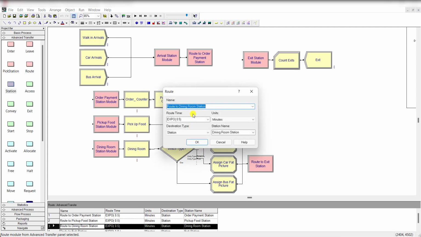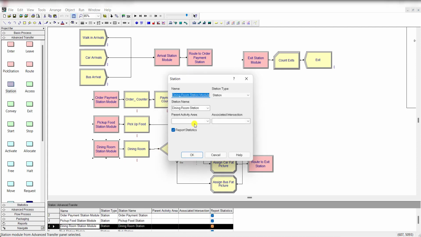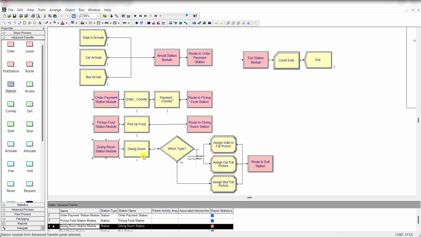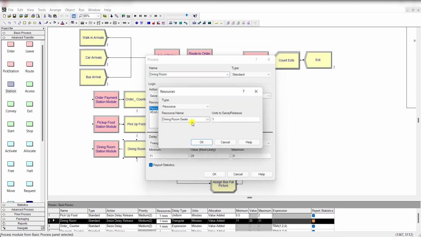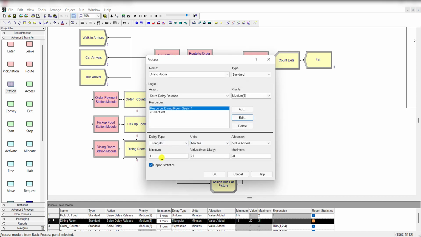Then add another route module and rename it as the route to dining room station, and the route time is 4.5 minutes, and the station name is dining room station that is already defined here. Okay, now add another process module and rename it as the dining room, and the action type is seize delay release, and the resource name is dining room seat, and units to seize value is 1. That is triangular distributed with its minimum value of 11, 20 and 31, and units are in minutes.